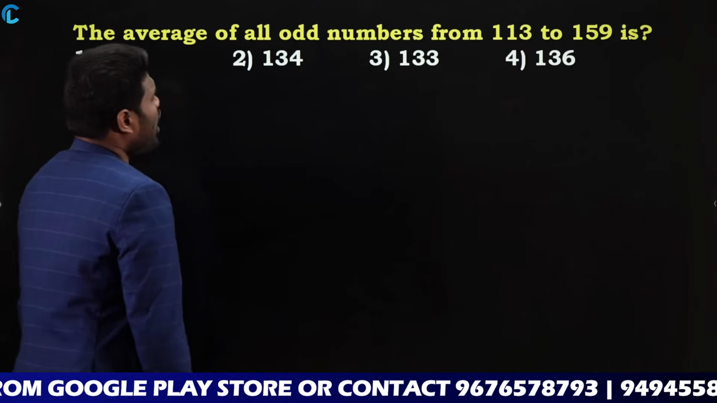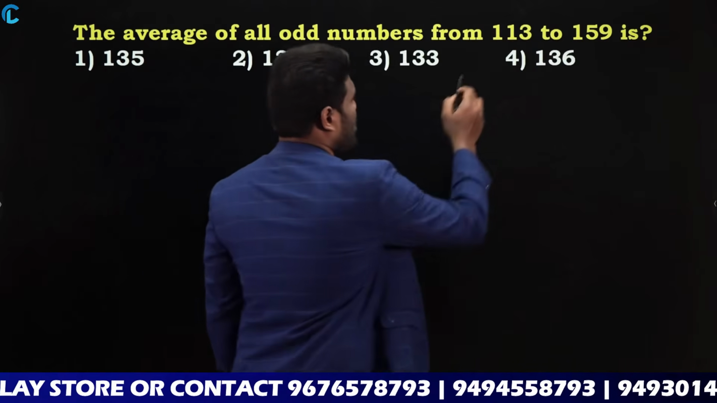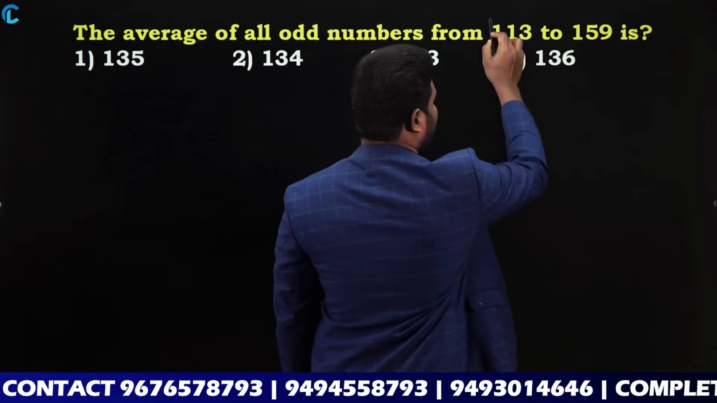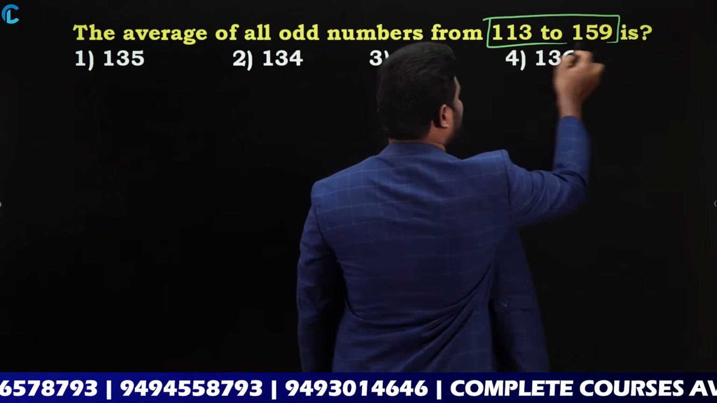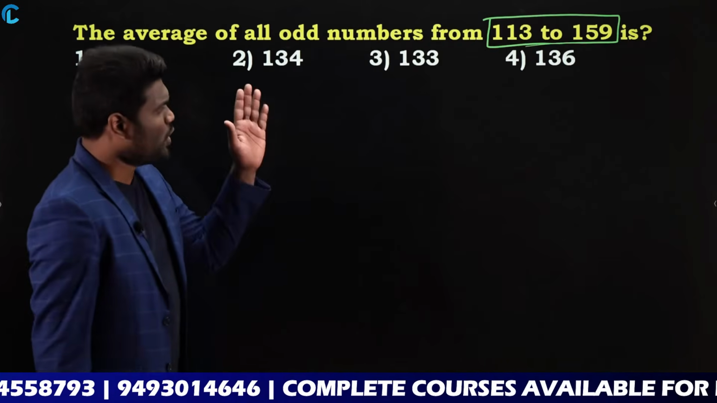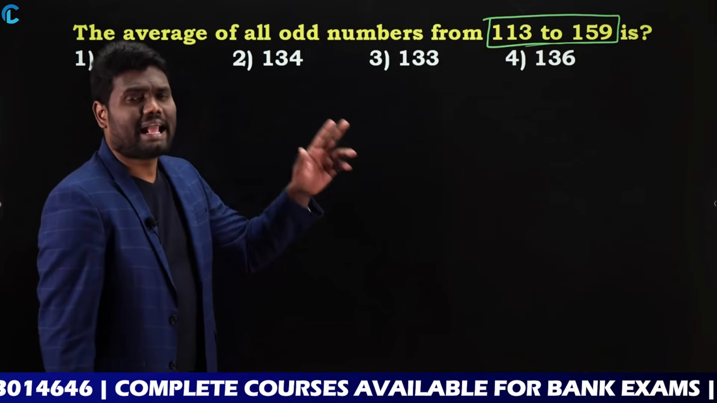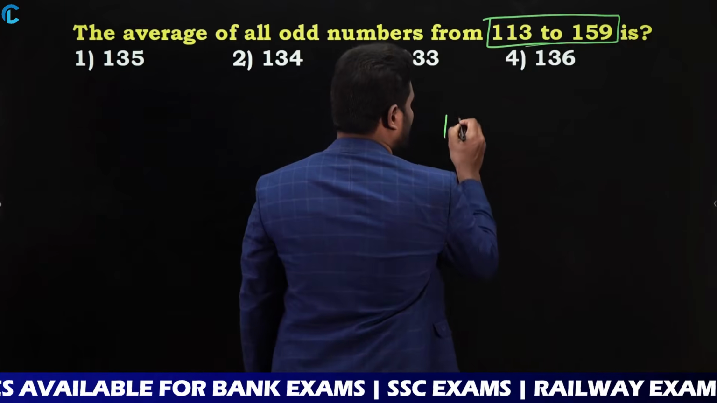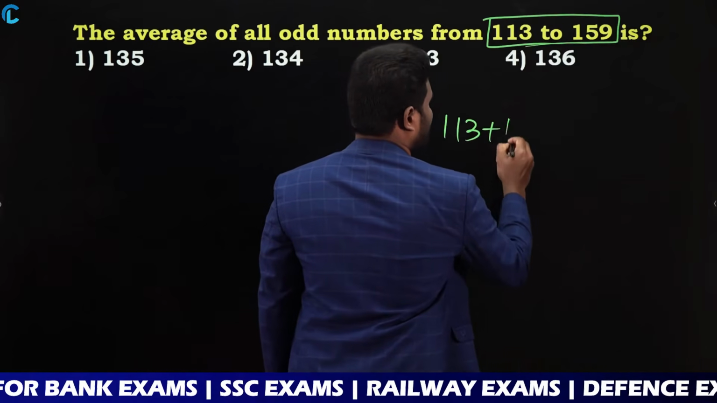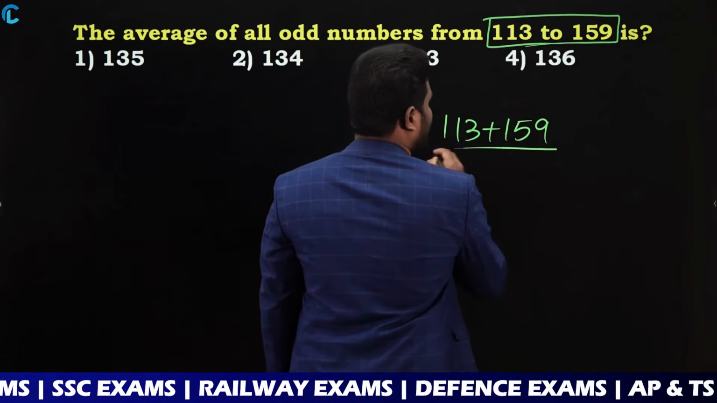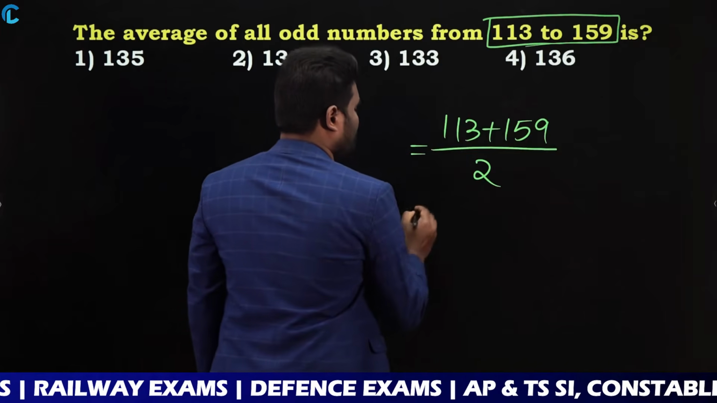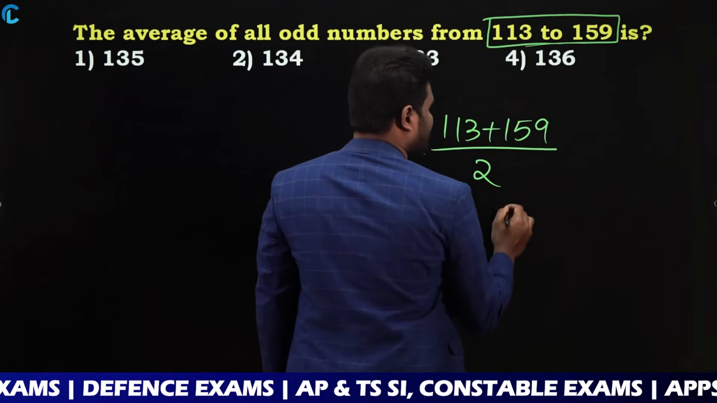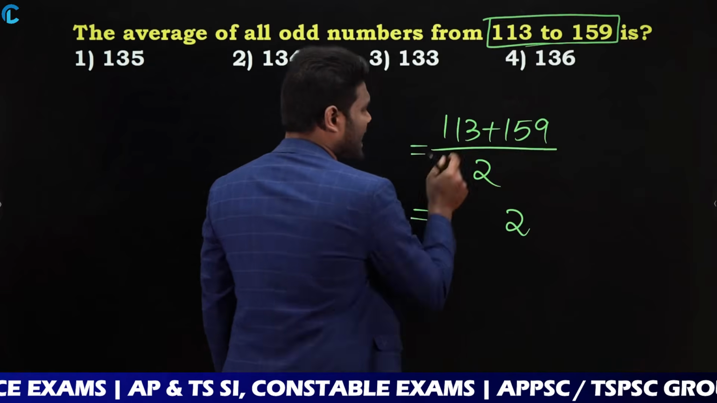The average of all odd numbers from 113 to 159. So you are asked to calculate the average of all odd numbers from 113 to 159. Calculate directly for these two numbers. If you add these two numbers, it is 113 plus 159 divided by 2. So if you add these, 3 plus 9 is nothing but 12. So 1 carry.